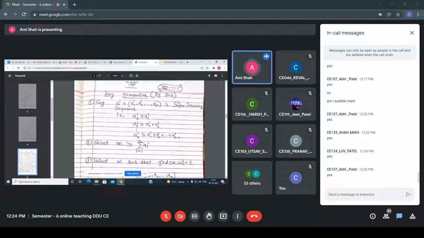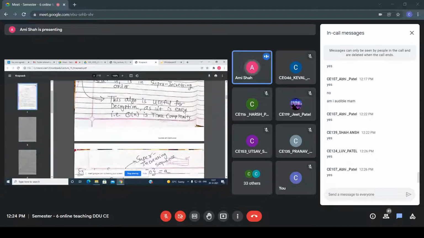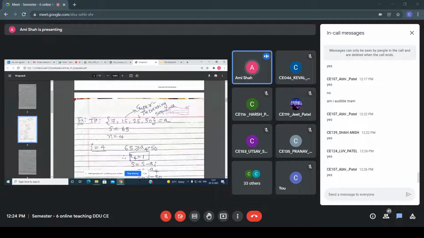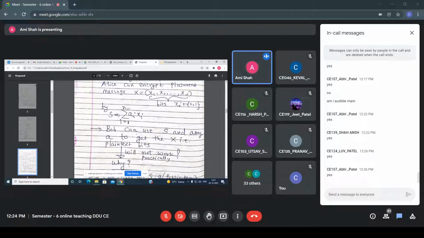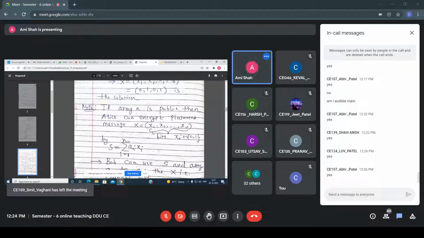So now what the Bob will do? A dash equals a1 dash. See, previously what we have seen, this particular A is public, right? So here in this case, if Alice wants to send some message to Bob, Alice has a plain text. Now what Alice will do? Alice uses this equation because A is public. So with the help of this xi and ai, Alice computes S. So this becomes your ciphertext. Now Alice sends this ciphertext to Bob. Now Bob has this ciphertext, as well as Bob also knows this A value because it is public.